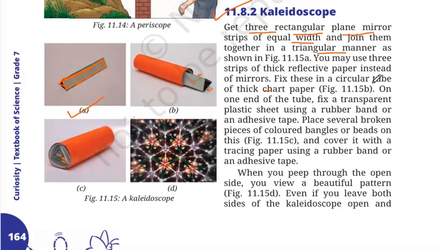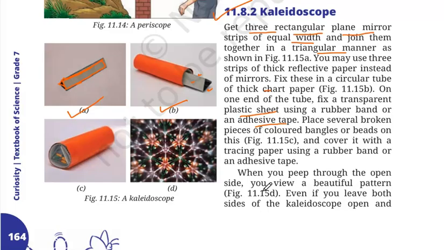Now fix these in a circular tube of thick chart paper. As you can see, this is a circular tube of chart paper and we put the mirrors inside that circular tube as in figure 11.15b. On one end of the tube, fix a transparent plastic sheet using a rubber band or adhesive tape. Place several broken pieces of colored bangles or beads on this. Okay, and cover it with a tracing paper using a rubber band or an adhesive tape.